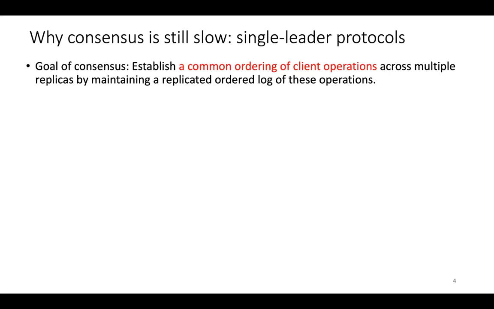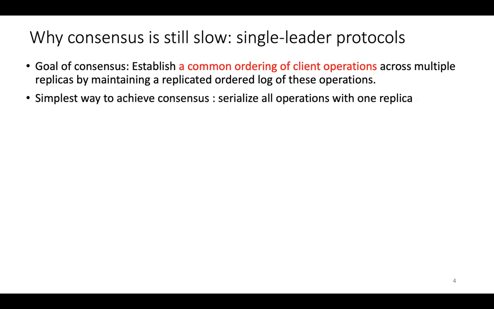So why is this the case? Why is consensus still so slow? So let's start with the goal of consensus. The canonical use case for consensus in distributed systems is in what's called state machine replication. So here, clients are submitting operations to some kind of replicated service, which is replicated for high availability. And the goal of consensus is for a group of machines to agree on the contents of a replicated ordered log of these operations, where these operations are gets, puts, etc.